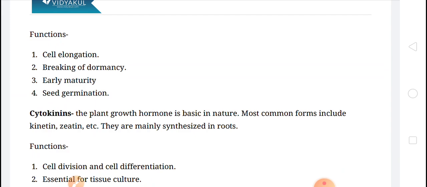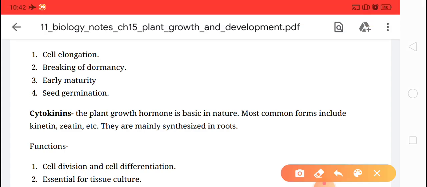Okay children, now the physiological effects and functions of gibberellin. The first function that is very important is that they play an important role in cell elongation.